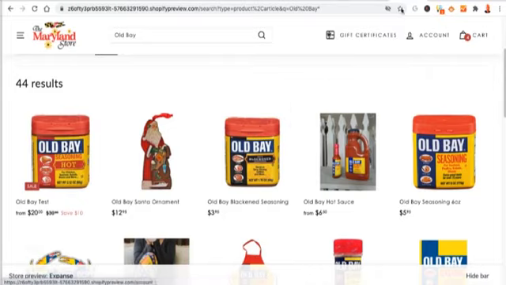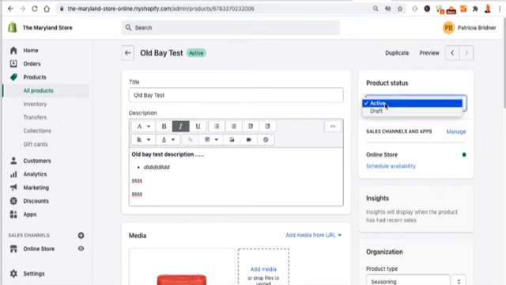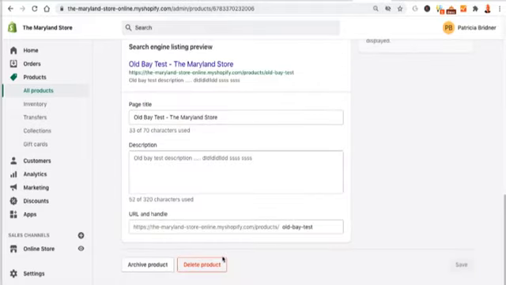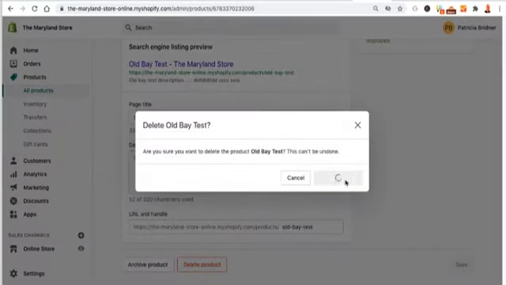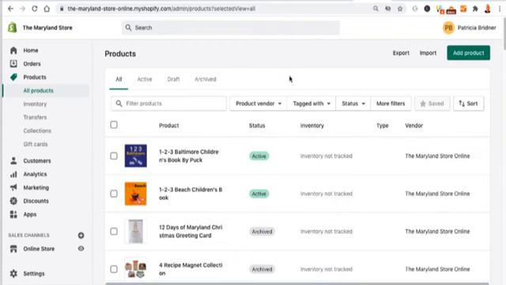I'm going to go ahead and remove that product now. So I can either put this product in draft and leave it in here, or I can get rid of it altogether. But I'm going to scroll over to the bottom. I'm going to delete this product. We don't need it. So that's how you add the product to the Expanse theme in Shopify and assign